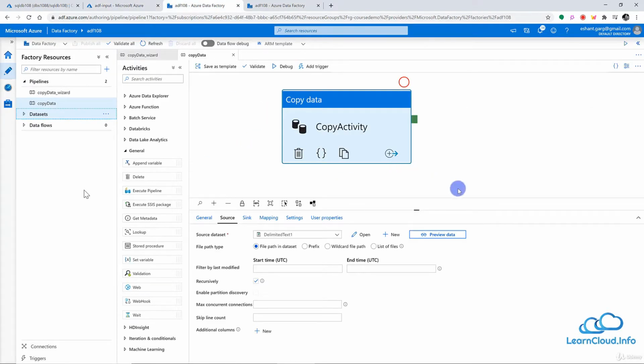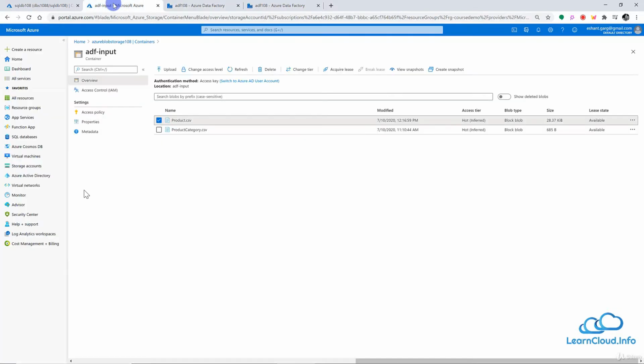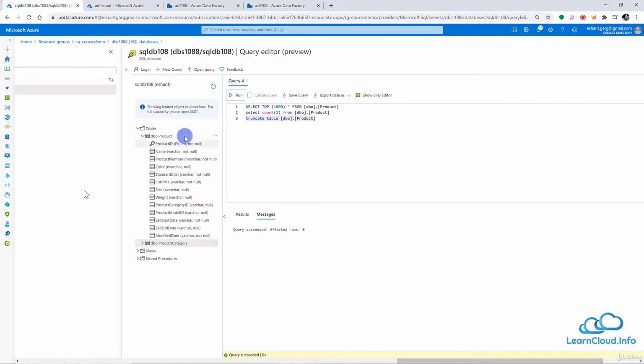So to handle these kinds of situations, we use parameters. Parameters are simply input values which we provide to our pipeline at runtime dynamically. So basically, we can provide all these different names like storage account name, container name, file name, or the destination server name, database name, table name.